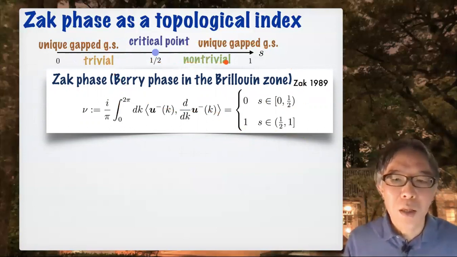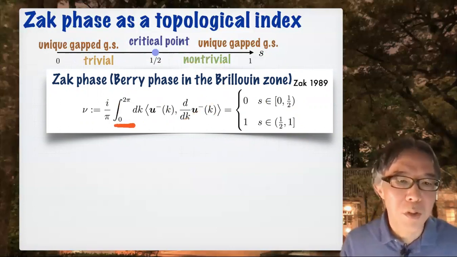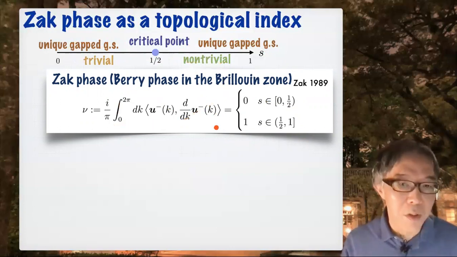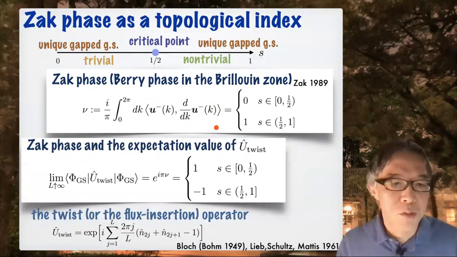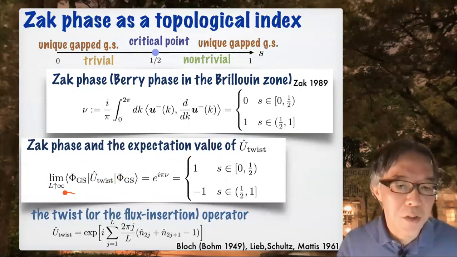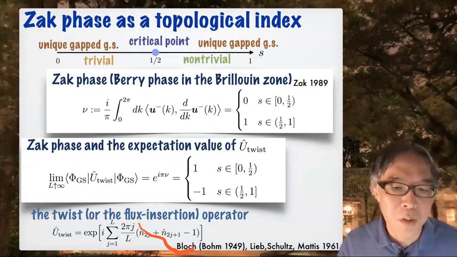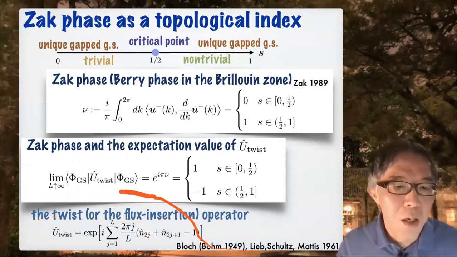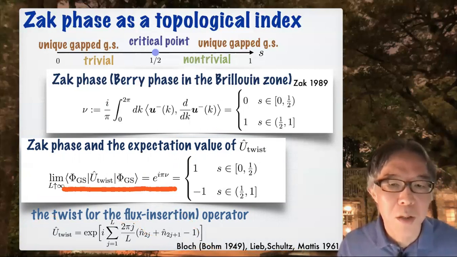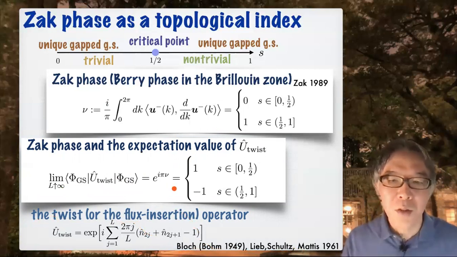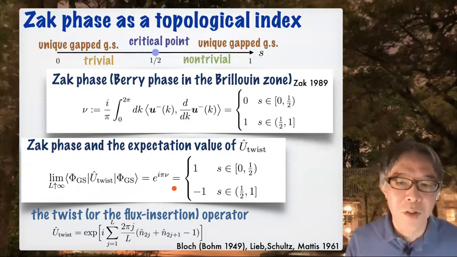This is a standard expression of the Zak phase, but it is also well known that this Zak phase is related to the expectation value of the twist operator, or the flux insertion operator, of the Bloch or Lieb-Schultz-Mattis type, in this way. These are all standard, but if you're not familiar with this, I think it is very interesting and worth understanding.